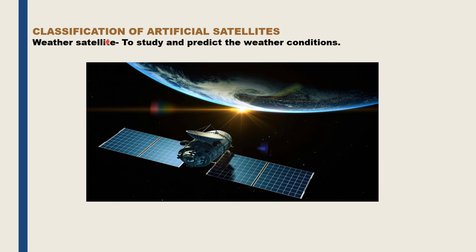The information is collected by the meteorologist. These are the people who study weather. And these predictions are then shared in the newspapers or on the internet or on the television for us to know what kind of weather we are going to expect.